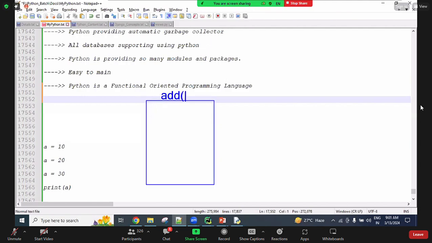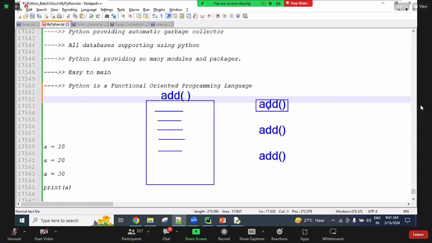How to create this function, I will let you know later, guys. In this function, I'm writing n number of statements for adding numbers. First I take the first number, then the second number, then I do the addition, and I want to return the final result, guys. For that we are writing a lot of lines of code. One time we write all these lines of code in a function, and in n number of places we can use the add function. Here again add function, here also add function. Wherever you want, whenever you want, you can use it.